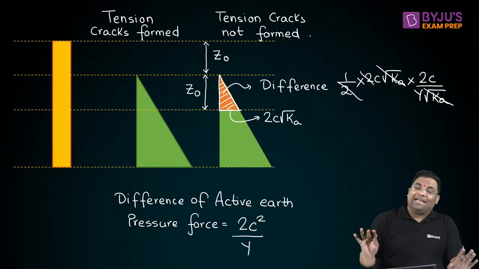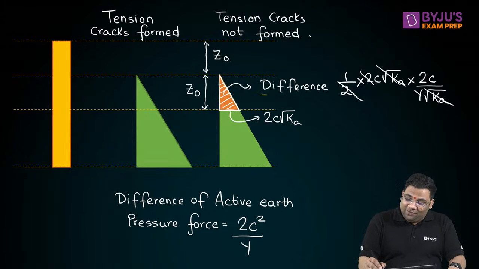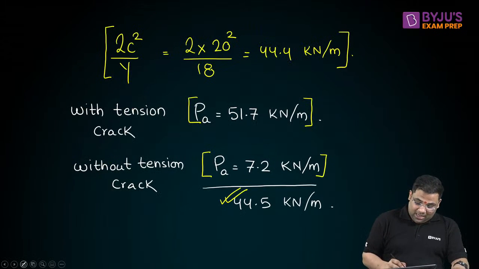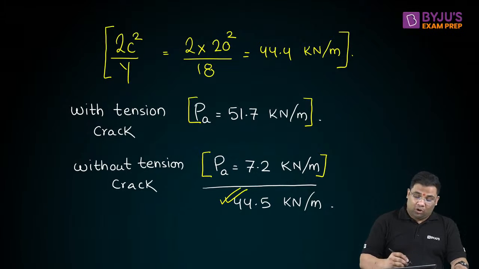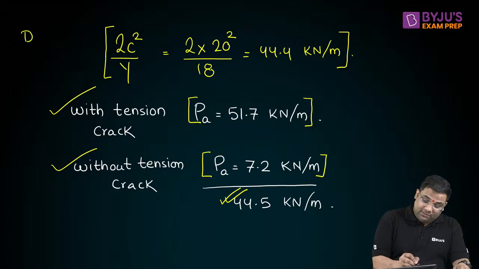So you need to attend these lectures very nicely. And you see, so easily you are able to solve the questions, right? You can see so easily we took the difference by just understanding the distribution. But then you will ask me, so why did you teach this with tension crack and without tension crack, and then the difference? Directly you could have taught us the difference, right?